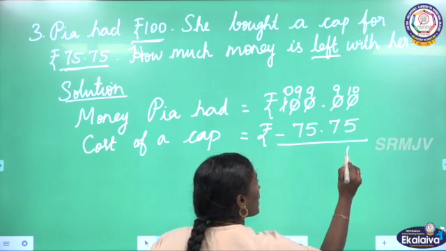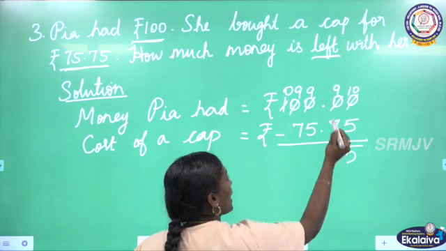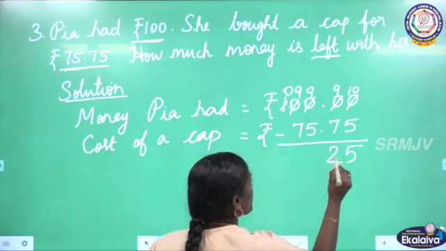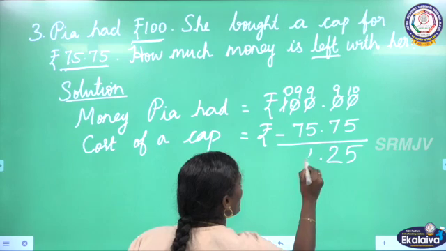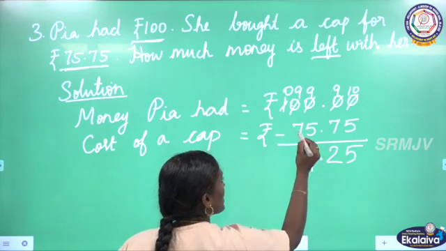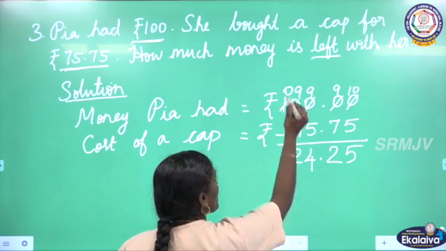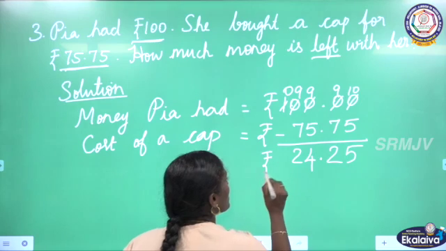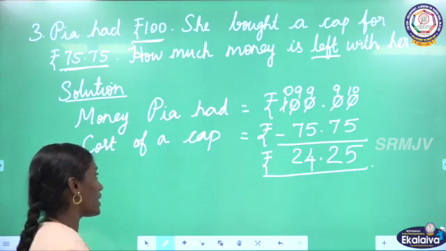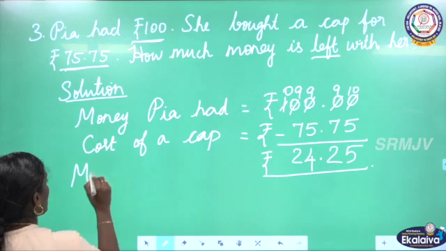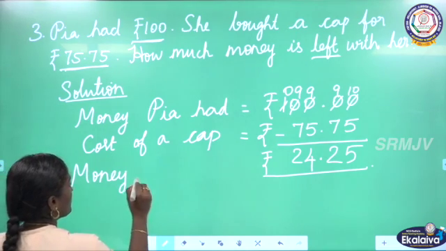Now, 10 minus 5, we will get 5. 9 minus 7, that is 2. Then we have to keep the decimal point. 9 minus 5, 4. 9 minus 7, that is 2. Here 0. So, this is the money left with her, 24.25.